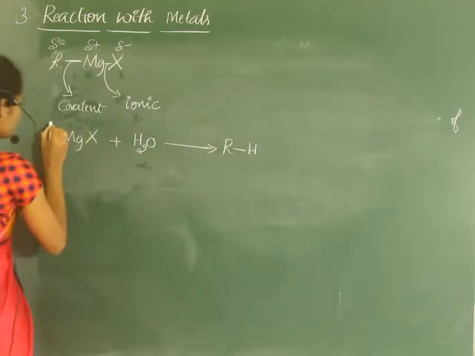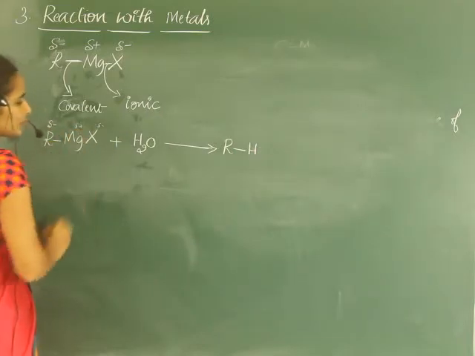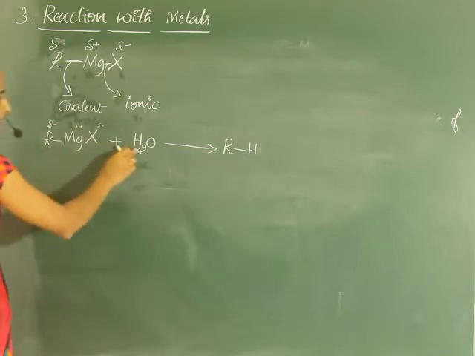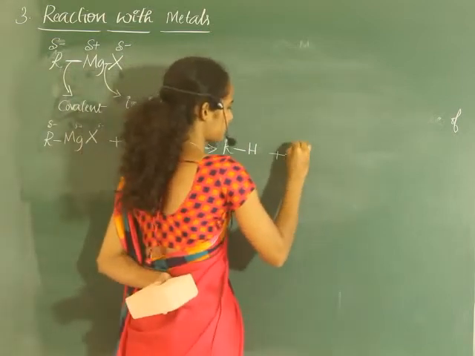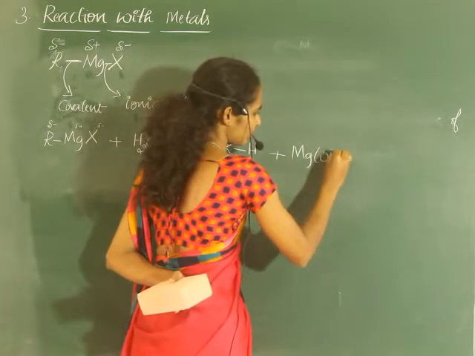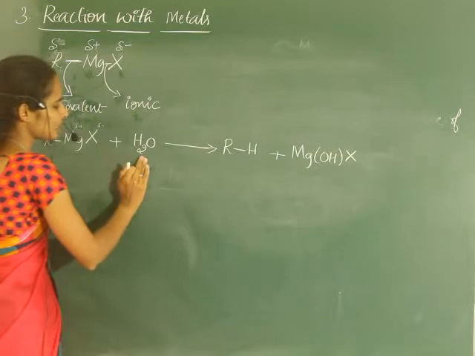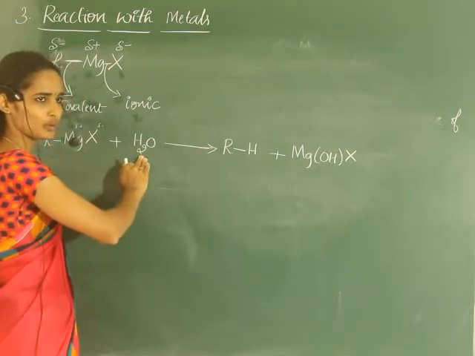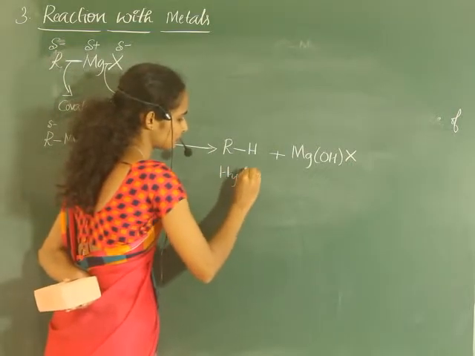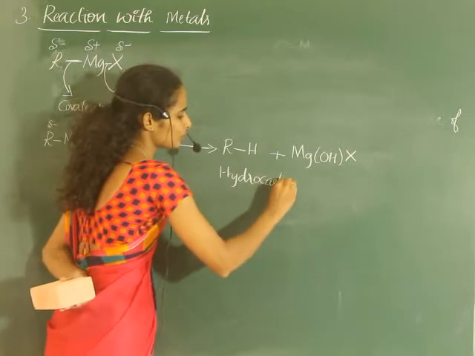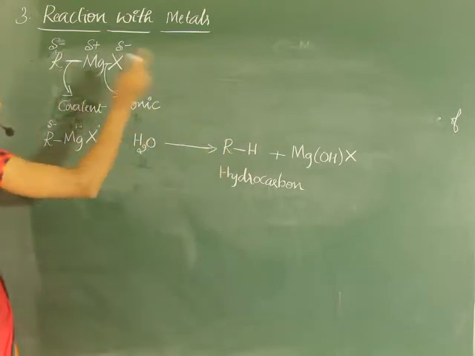See, as we know, R is delta minus, here it is delta positive, again delta negative. So R minus reacts with the H plus, gives RH plus Mg, remaining is OH and X. So Grignard reagent readily reacts with any source of protons like water and gives the respective hydrocarbon. See, it is one of the methods of preparation of hydrocarbons from alkyl halides.